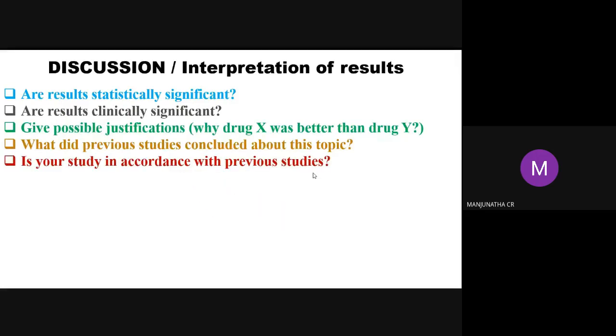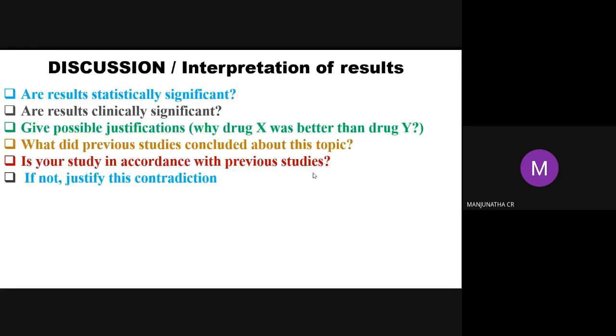Is your study in accordance with previous studies? It means it is a continuity of your studies. If you studied the literature and yours is not continuous, justify this contradiction. Suppose you are not getting the statistical data in a proper way, you can give the reason. If you are not giving the reason, usually they will reject the paper.